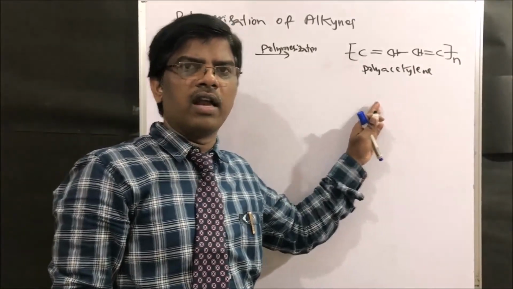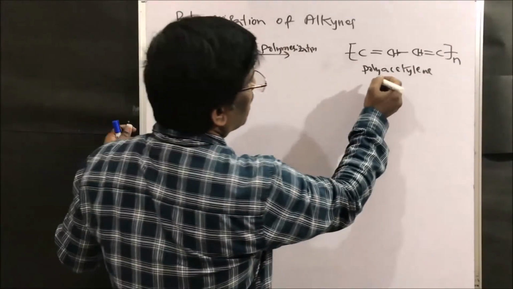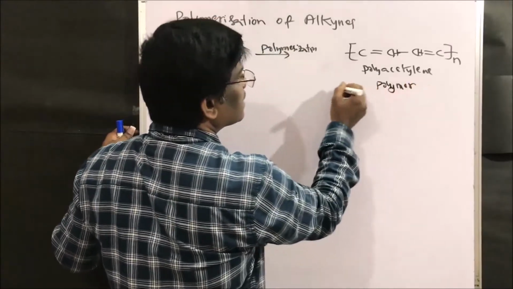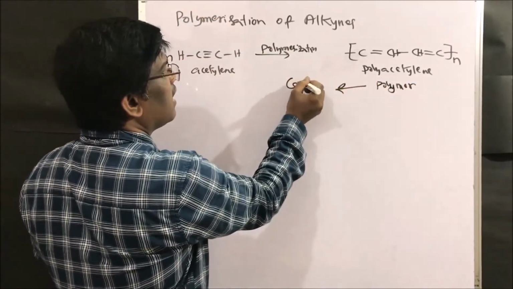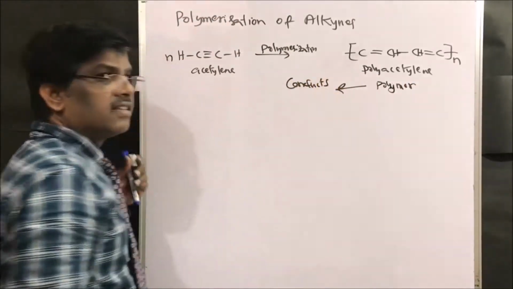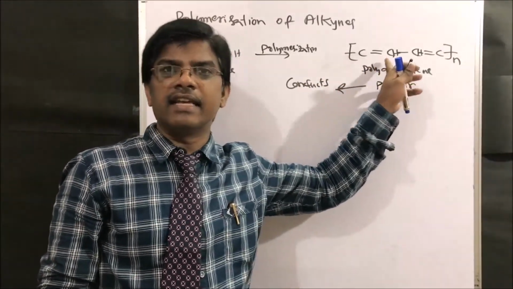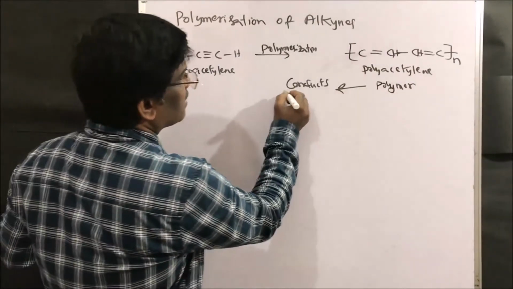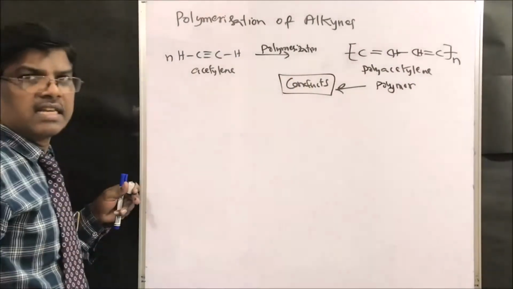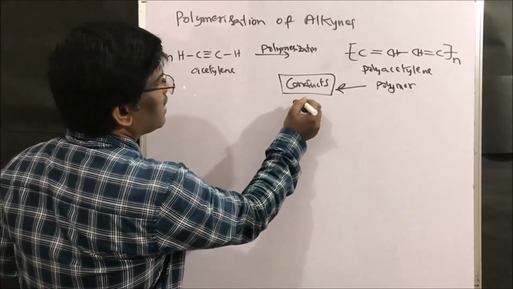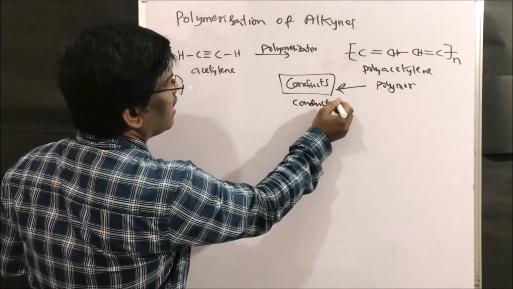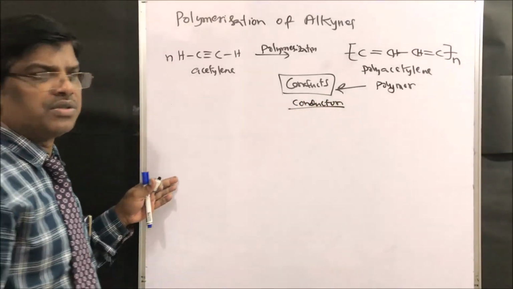It is a polymer. Yes, this polymer conducts electricity because it is having double bonds. So it is used as conductors, plastic conductors. As a conductor in some chips it is used, right?